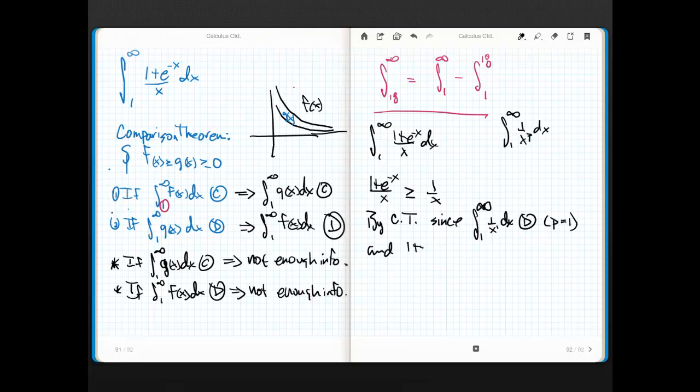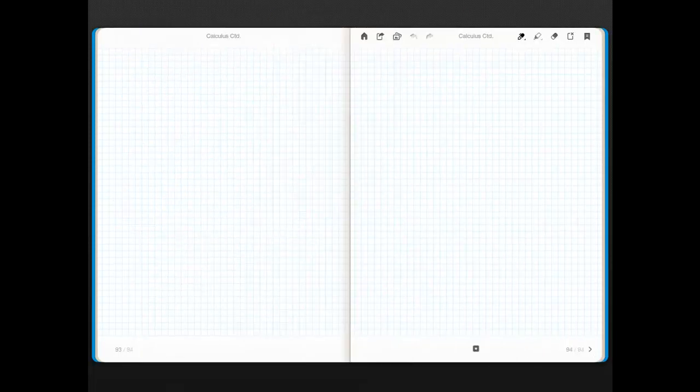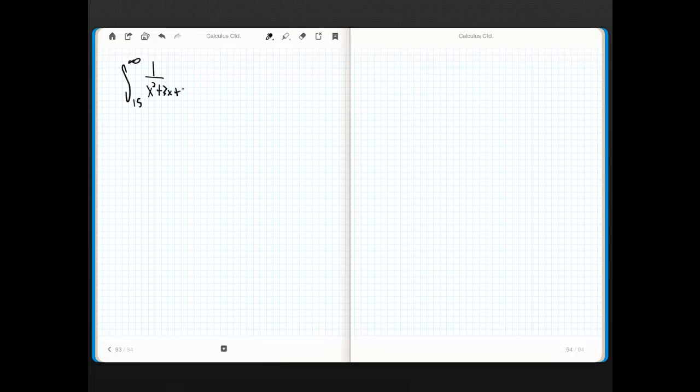And 1 plus e to the negative x over x is greater than or equal to 1 over x on the interval from 1 to infinity. We know the integral from 1 to infinity of 1 plus e to the negative x all over x dx also diverges. Okay? Let's do one more. I'll be quick, I promise. How about the integral from 15 to infinity of 1 over x squared plus 3x plus 1 dx?